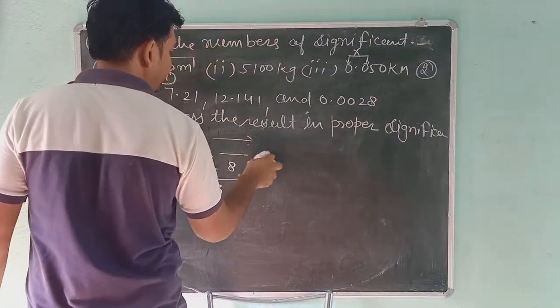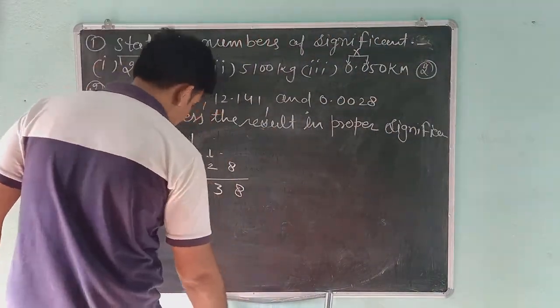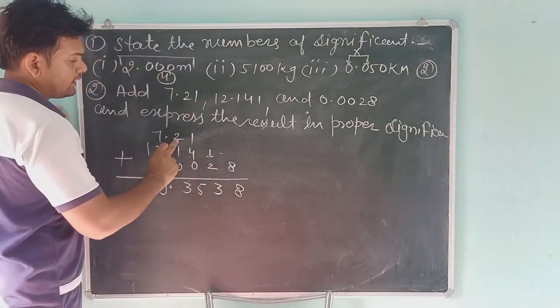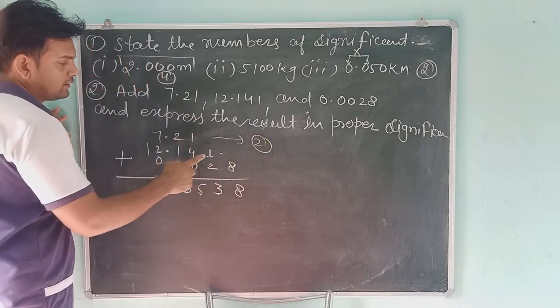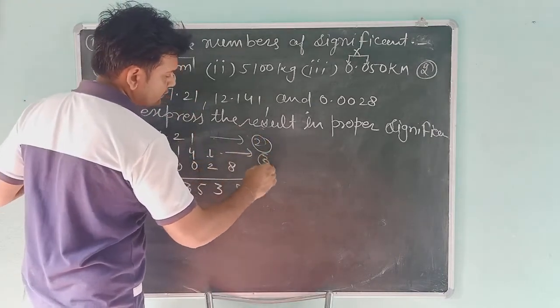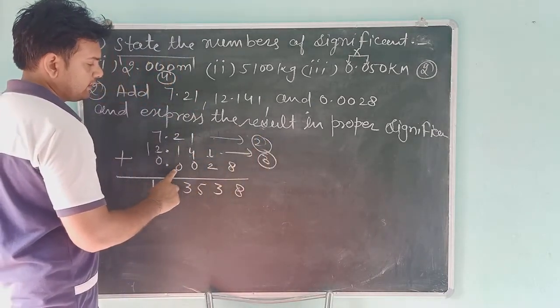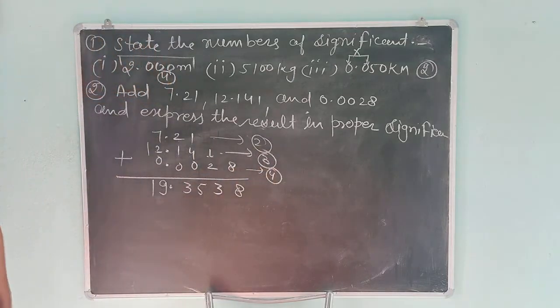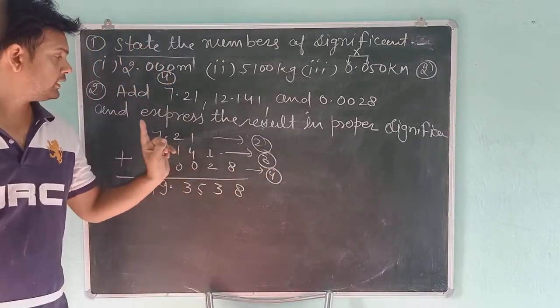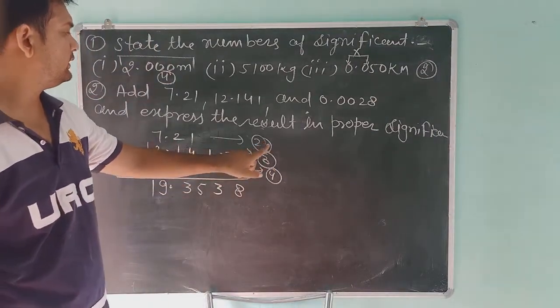In addition, you have to see only that after the decimal there are 2 digits, after the decimal there are 3 digits, and after the decimal there are 4 digits. So what is the lesser digit count? The lesser is 2.